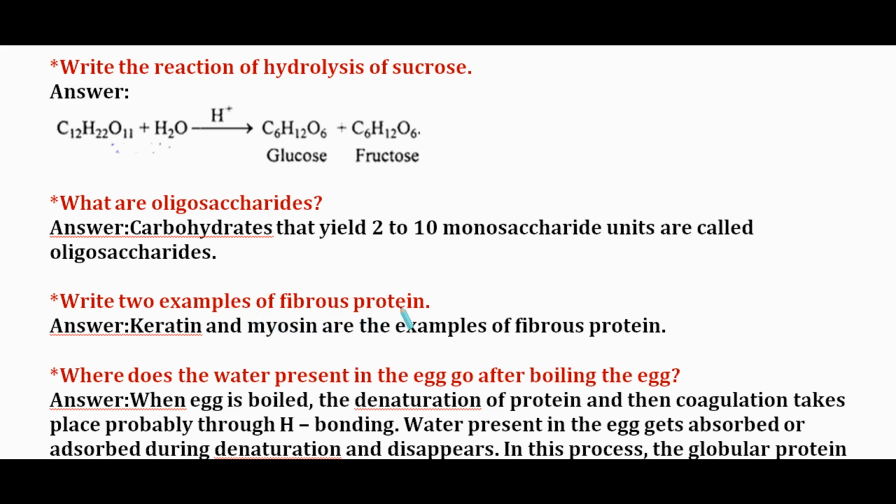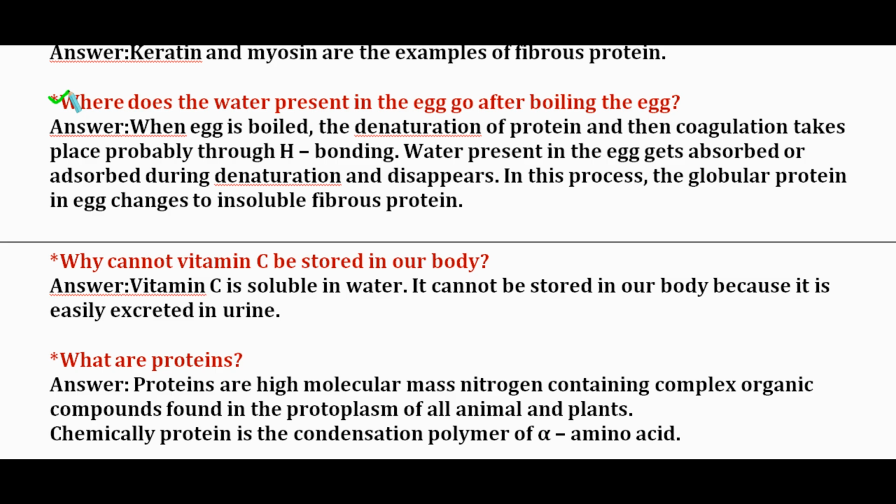Write two examples of fibrous protein. It is keratin and myosin. Where does the water present in an egg go after boiling the egg? When an egg is boiled, denaturation of protein and coagulation take place, probably through hydrogen bonding. Water present in the egg gets absorbed during the denaturation and disappears. In this process, the globular protein in the egg changes into insoluble fibrous protein.